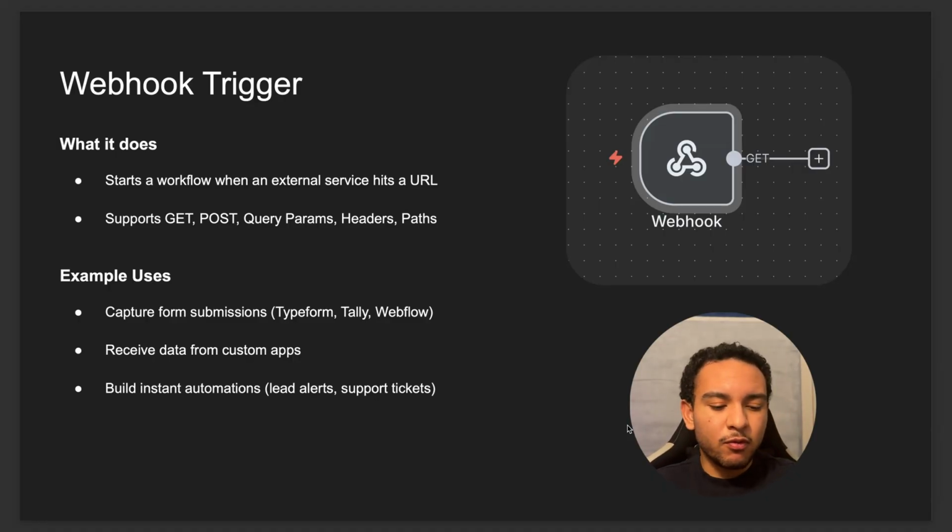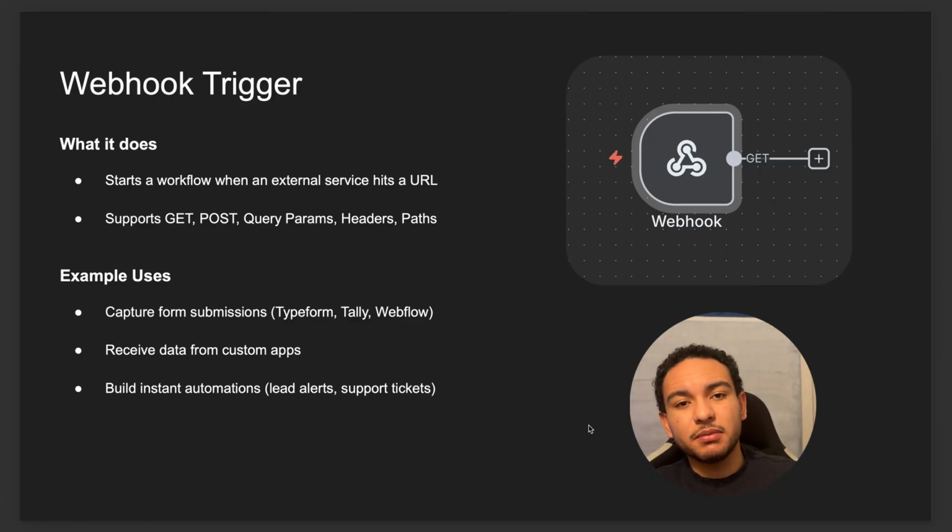So it's really great for automations where, for example, if you have a Google form, right, and you want the automation to start every time somebody submits a form, then webhook is what you're going to be using, because every time somebody submits a form, it's basically going to trigger a send off. And once it sends it off, it's going to go to the URL within the webhook, and it's going to collect that data and start the automation. So example use cases, right? Capture form submissions, receive data from custom apps, and build instant automations.